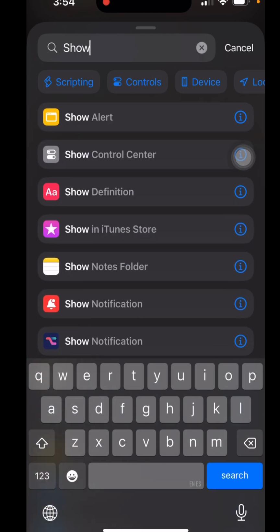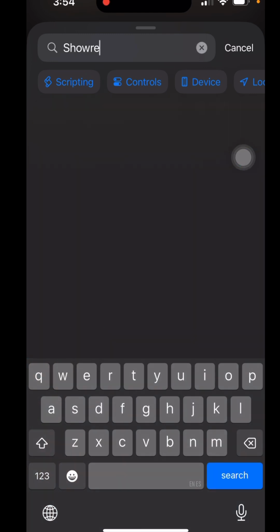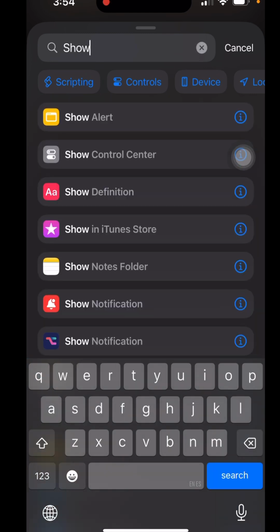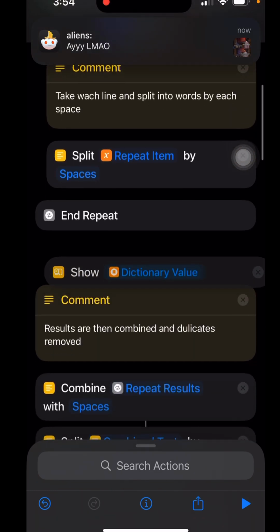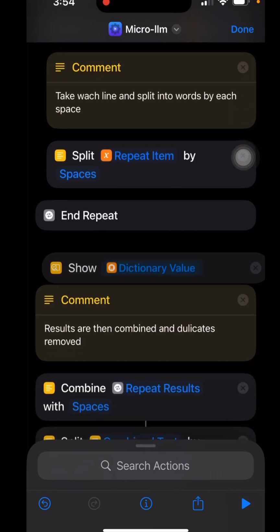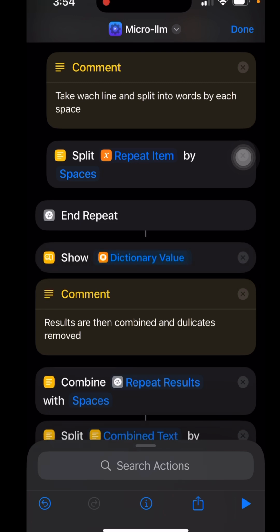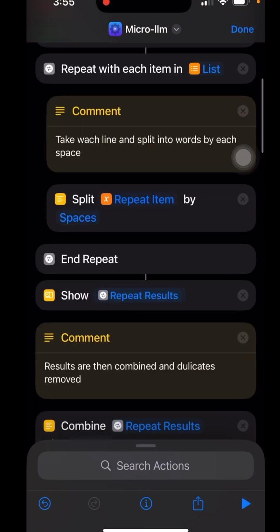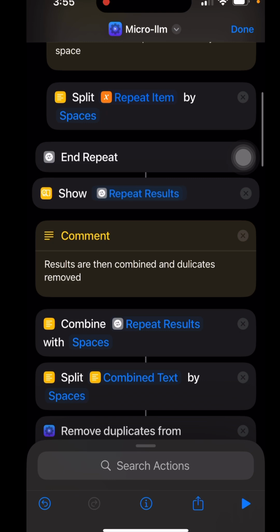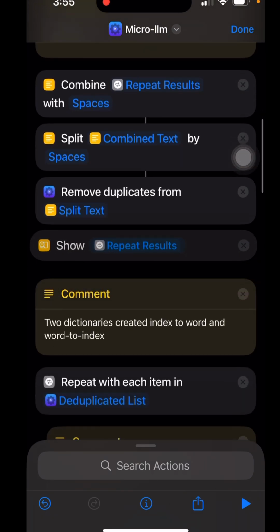So now that we have unique words, and again, let's go over each section so you can see exactly what we're looking at, right? So we have our list of words. We don't need to show that. We're going to repeat with each item. We're going to split by spaces. So let's go ahead and show that. All right. Hello world. Hi there. Right. After that, we're going to get rid of any repeats, and we're going to remove all duplicates.